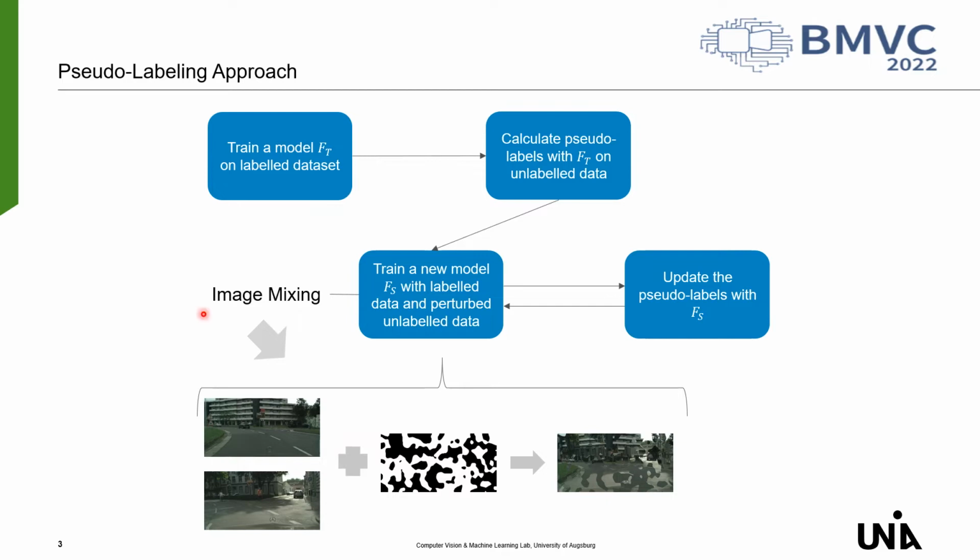First, we utilize image mixing with a co-mask for this. With this augmentation, individual parts of an image are replaced by another image. Such an augmentation can be seen as perturbation and prevents the model from easily memorizing the noisy pseudo-labels. And the figure here illustrates the augmentation and shows a final image used for the training.